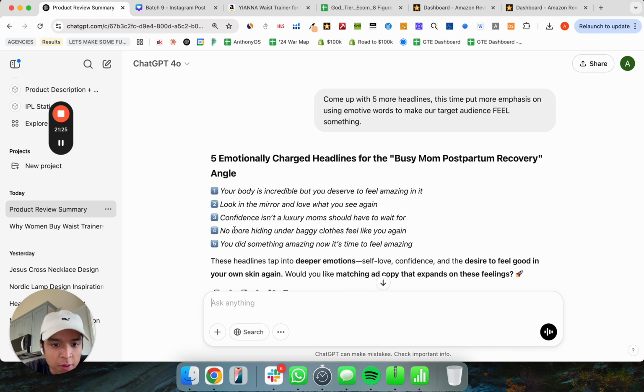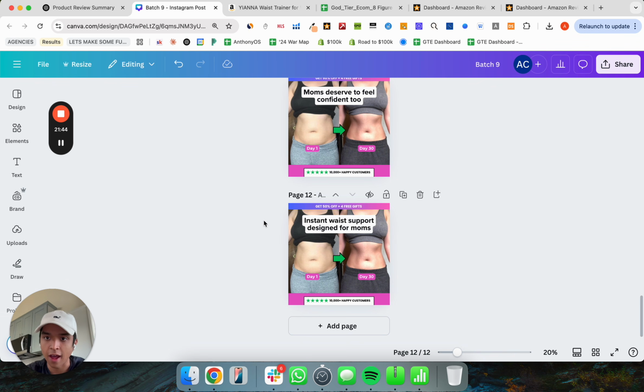No more hiding under baggy clothes. I would test that, like even just that, not to feel like you again. I would just do no more hiding under baggy clothes. You did something, now it's time to feel amazing. Your body's incredible, but you deserve to feel amazing in it. Look in the mirror and love what you see again. I mean, yeah, there's so many different ways that you can go about it. And when it comes to actually creating the images, it's not that complicated.